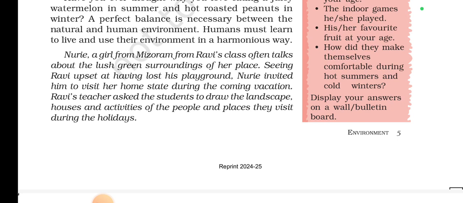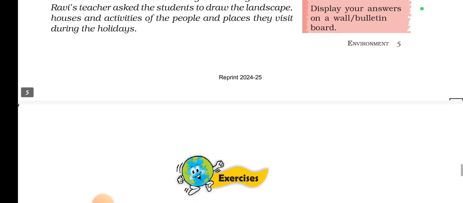Ravi's teacher asked the students to draw the landscape, houses, and activities of the people and places they visit during the holidays. Thereby the teacher was making them understand how their environment differs from one region or area to another.